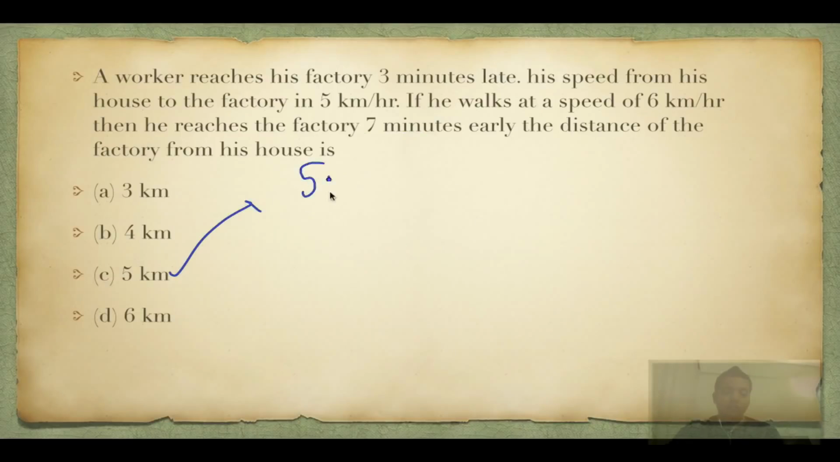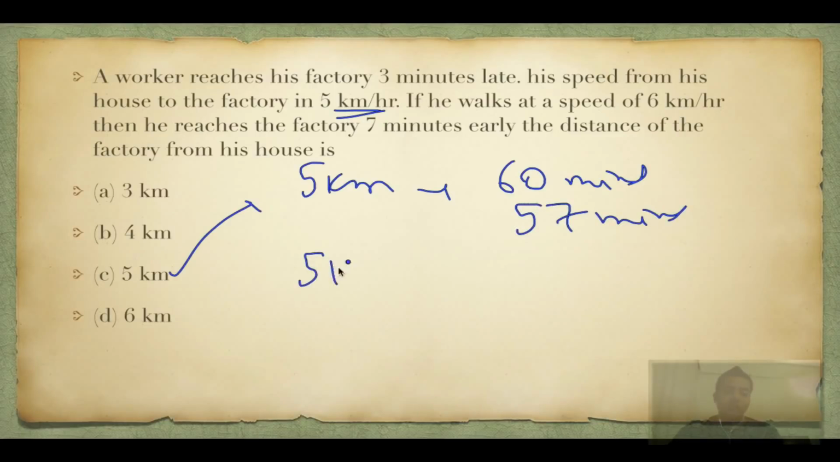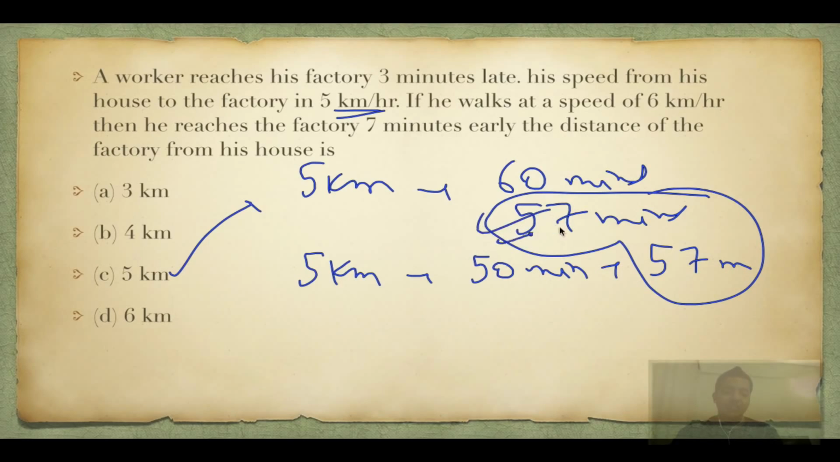Assume the distance is 5 kilometers. At 5 kilometers per hour, he will take 60 minutes to reach, but since he is reaching 3 minutes late, the time is 57 minutes. And 5 kilometers at 6 kilometers per hour will take him 50 minutes, and he's reaching 7 minutes earlier, so it is 57 minutes. Since both of them are matching, the answer is 5 kilometers.